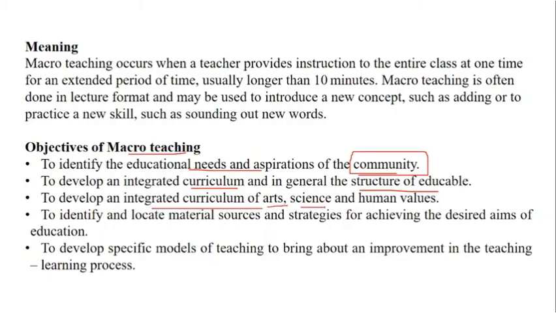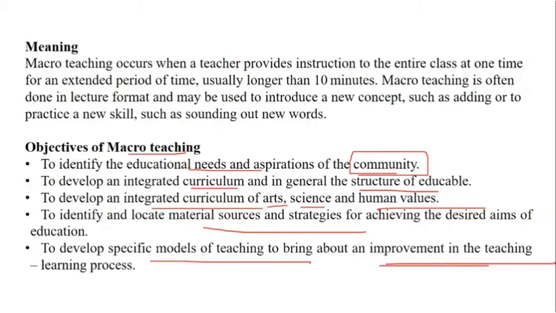Science means using it in a systematic way, and human values means inculcating the different values while experimenting with macro teaching, using correct sources and strategies in order to achieve the aims of education, and bringing a specific model of teaching so that there is an improvement. So please remember, we have studied now very well, improvement is basically nothing but what is called a must characteristic of teaching. So there has to be improvement, or you can say there has to be progress.